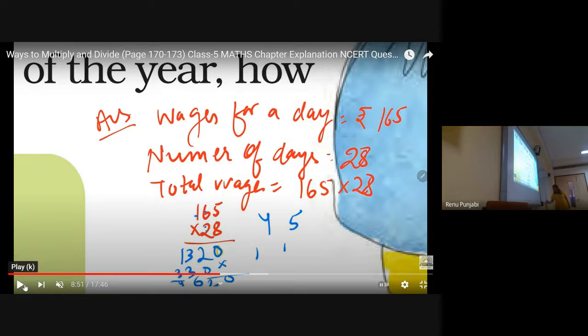Ma'am, the answer is 4620. So this is the rupees answer, because this is the amount which he will get after 28 days. Wages means salary. 4,620 is your 28 days wages. Wages is the amount which he is getting after giving the services of cooking.